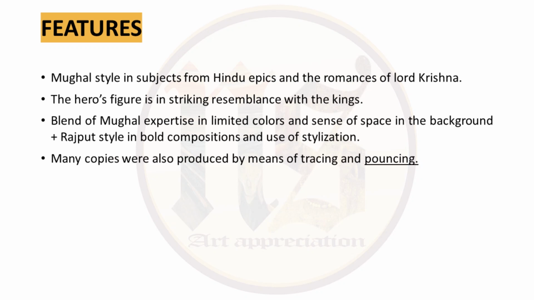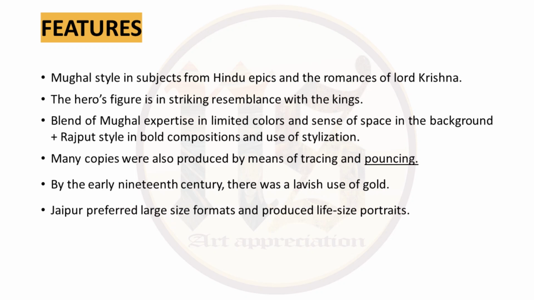Pouncing is a technique in which you make small pin holes throughout the composition for drawing, and run ink or color powder through it by rubbing so that the impression of the drawing comes on the paper kept below. Then by the early 19th century there was lavish use of gold. Jaipur as a whole preferred large size formats and produced life-size portraits.